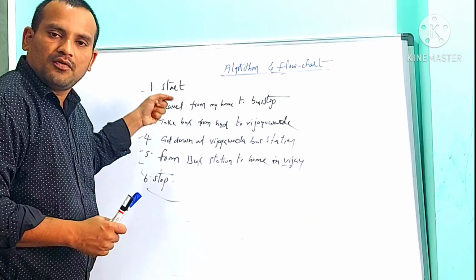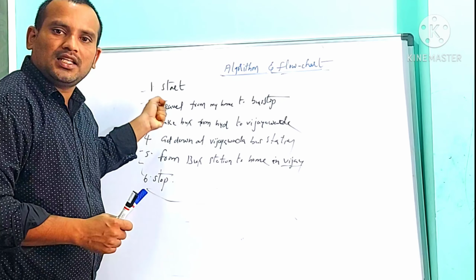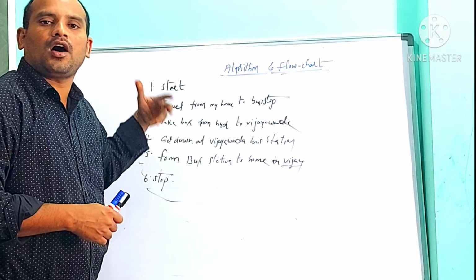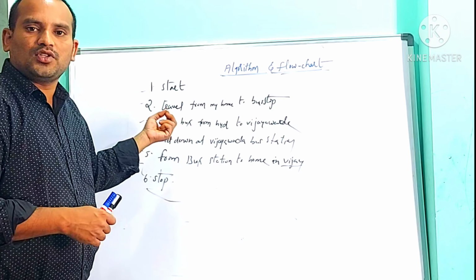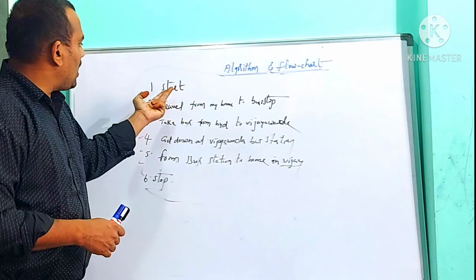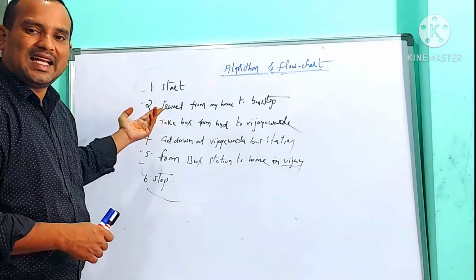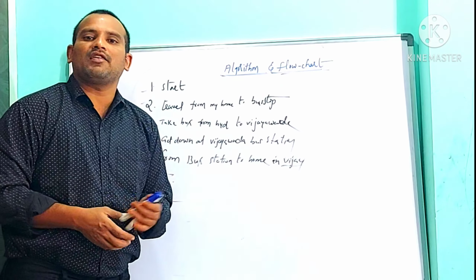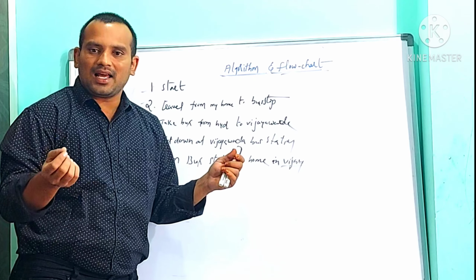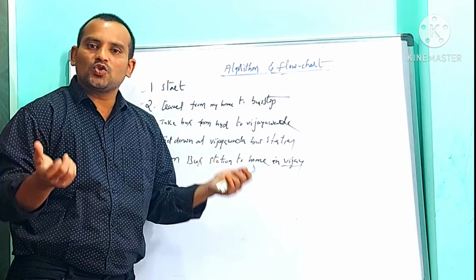The language which we are using to write the steps of an algorithm is called the pseudocode. It is an informal and artificial language. Here I have written steps by using English language, so here English language becomes pseudocode. This is the definition of algorithm and pseudocode.